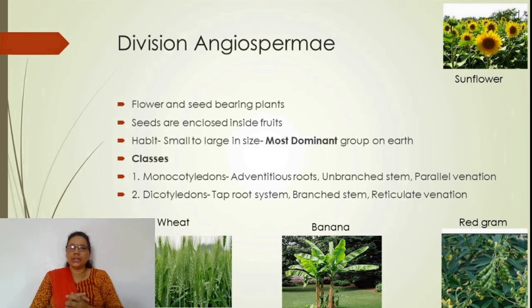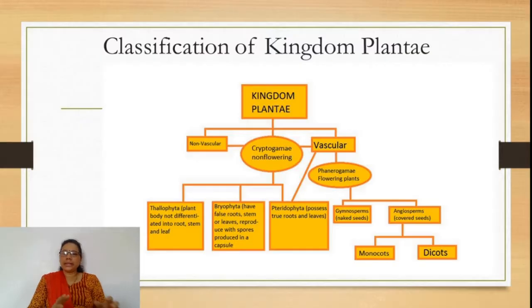The flower is pentamerous, a characteristic feature of dicotyledons, and trimerous, a characteristic feature of monocotyledons. So we will conclude our session by taking a recap of today's lecture, the classification of kingdom Plantae. Kingdom Plantae is subdivided into two subdivisions, cryptogamia and phanerogamia. Cryptogams are non-flowering plants, non-vascular, but among them the pteridophytes produce vascular bundles, so they are called vascular cryptogams. Cryptogams are divided into Thallophyta, Bryophyta and Pteridophyta.